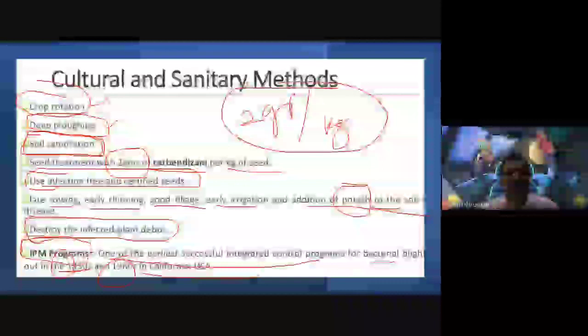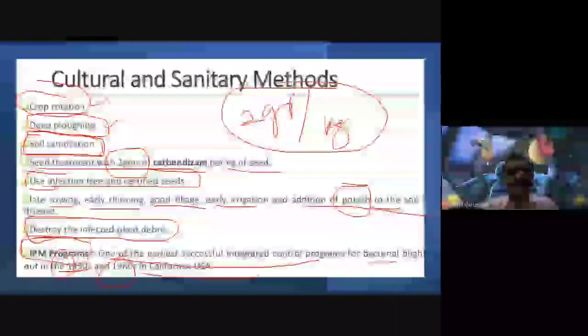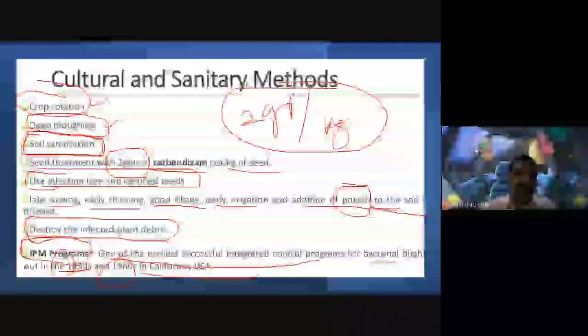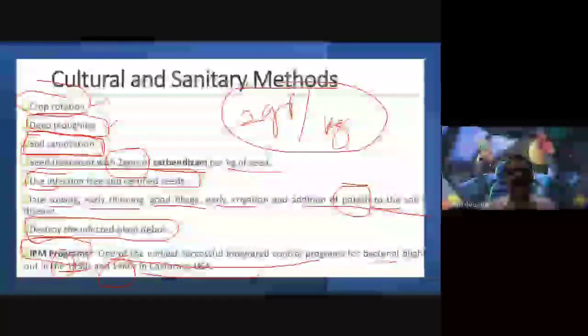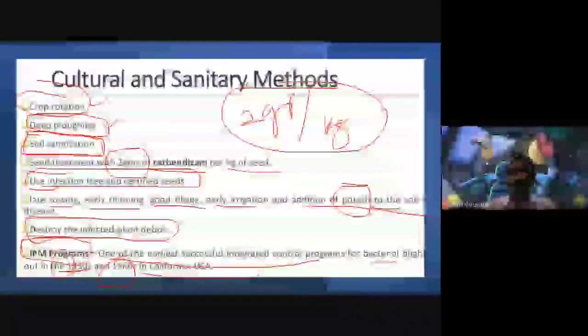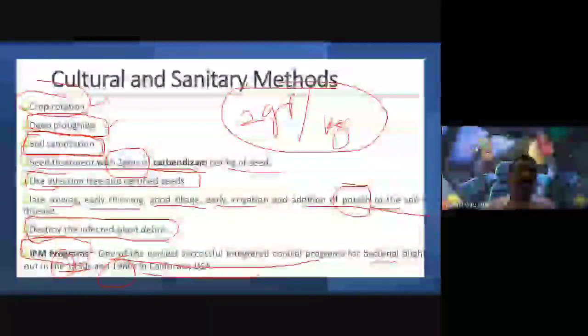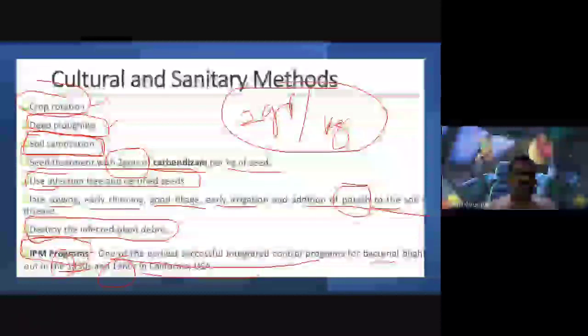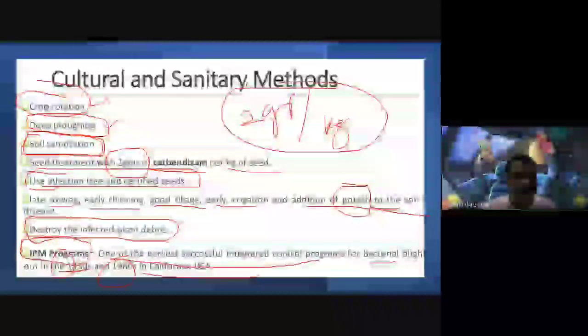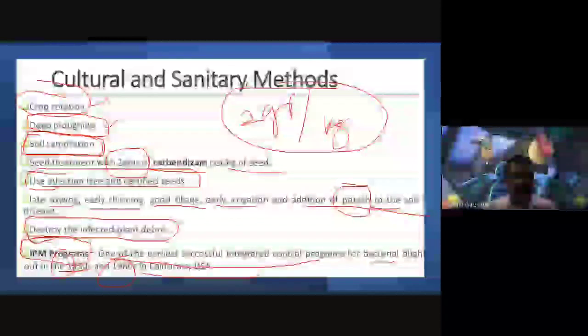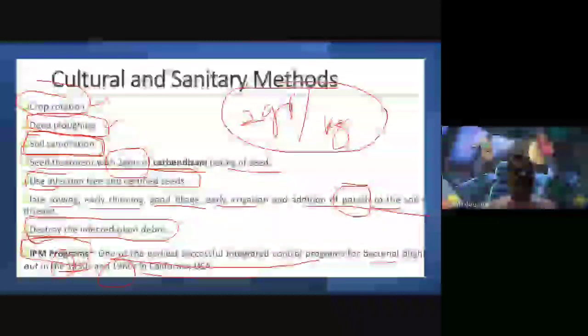Use infection-free and certified seeds. At the same time, late sowing, early thinning, good tillage, early irrigation, and addition of potash to the soil are also very important for control of the disease, and destroying infected plant debris also. The diseased plants should be identified and separated from the healthy plants, and they should definitely be destroyed. And at the same time, we have to apply IPM programs.